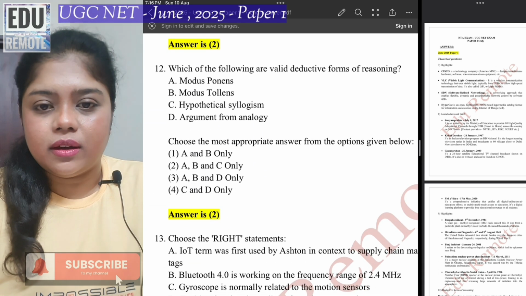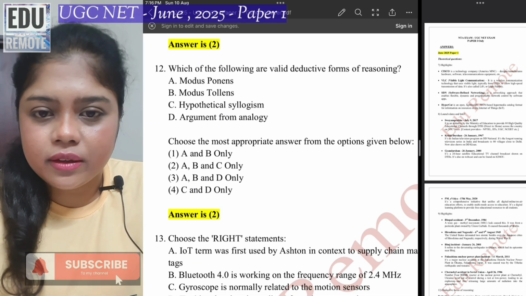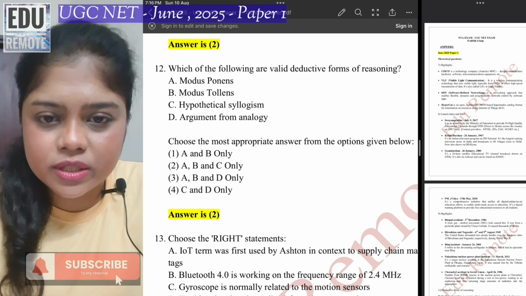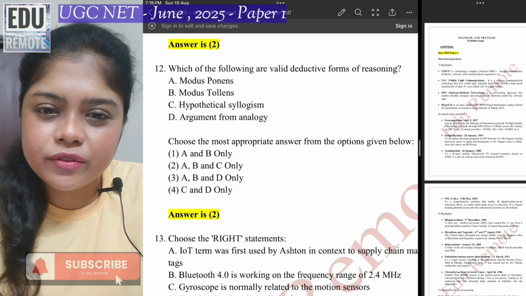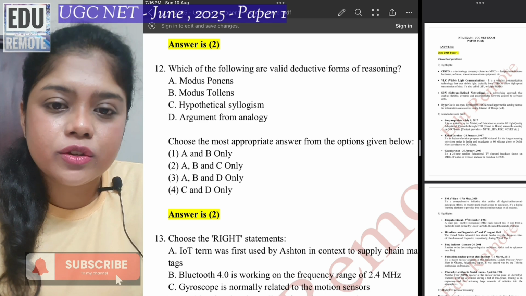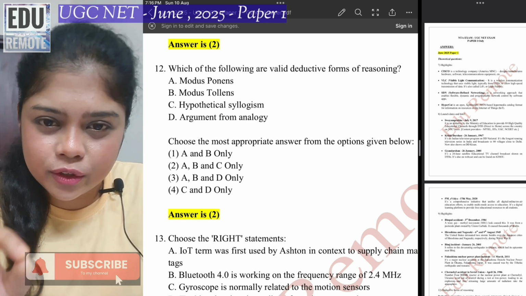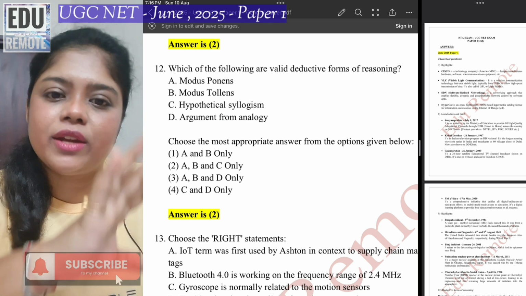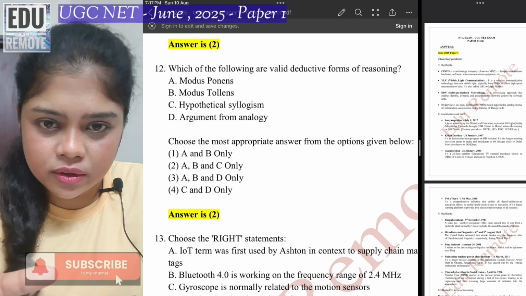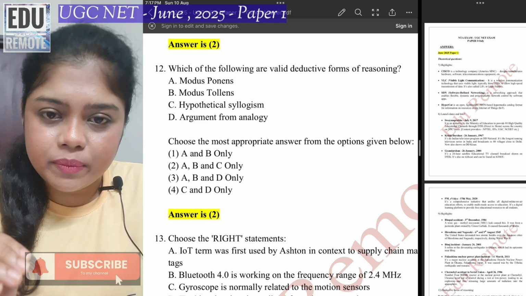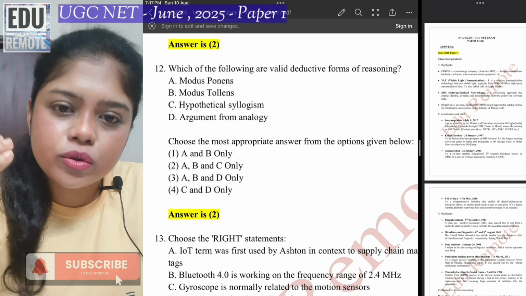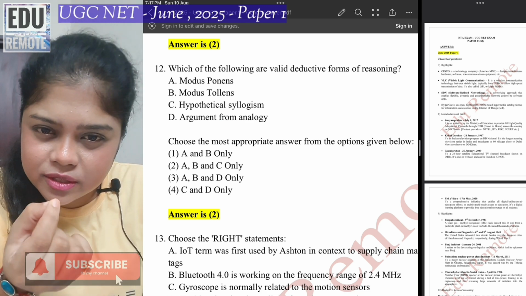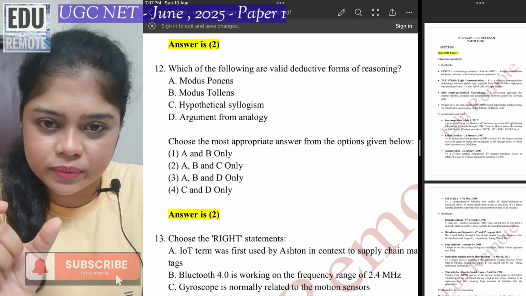Now you know, I suppose, that the most popular 2 types of reasoning are deductive reasoning and inductive reasoning. Deductive reasoning is when you are trying to draw a specific conclusion based on a general observation. It means that based on some generalized statements, you are trying to come to one specific conclusion.